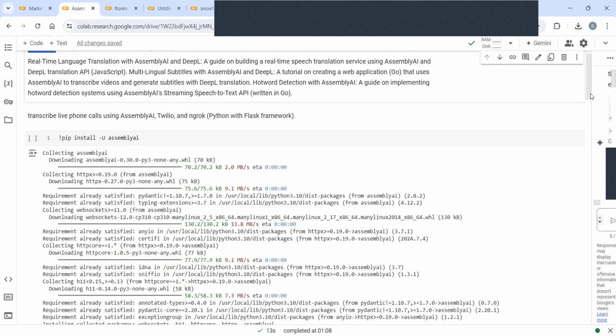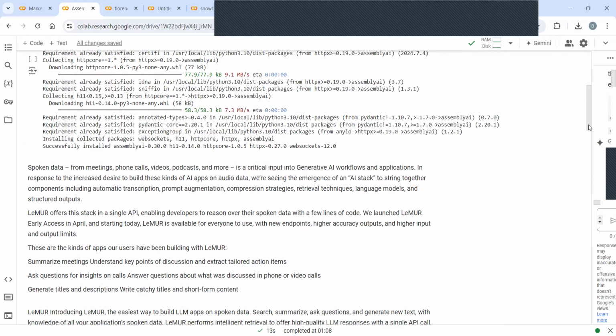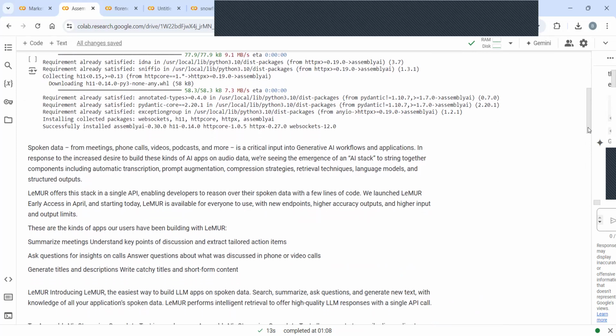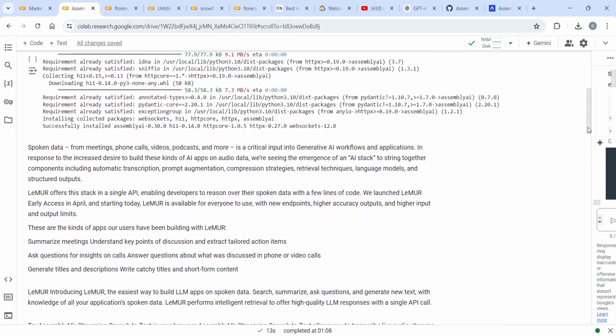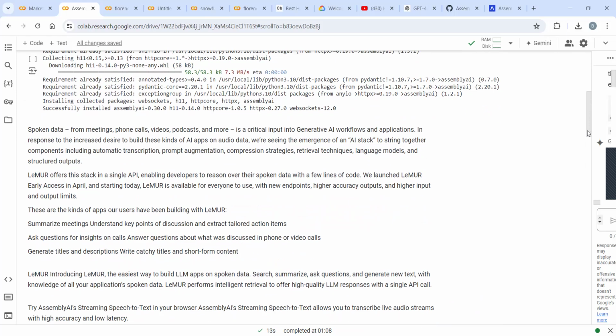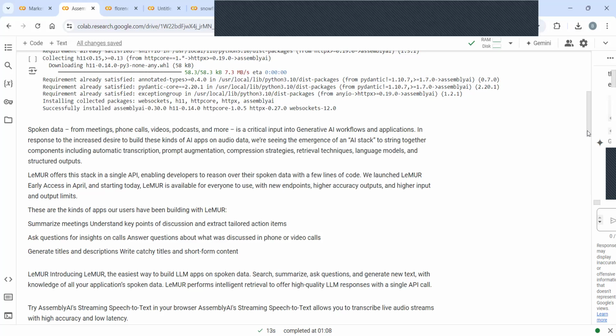So I installed this, and what we're trying to do is apply it to meetings, phone calls, videos, podcasts. It's crucial for us to have that audio data and convert it into real-time structured text, so that helps us to query it: what could be the sentiment of the customer towards today's call, or what could be the discussion happening within the video.